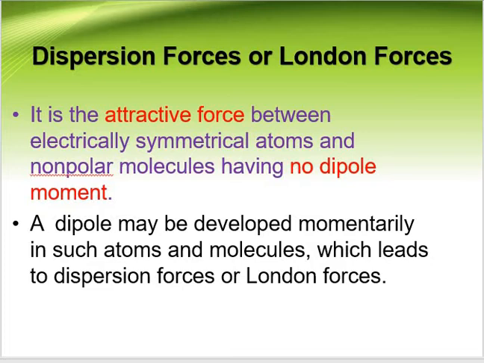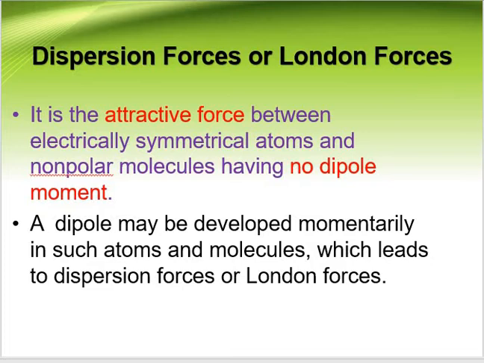It is the weakest intermolecular force that develops due to the interaction between two non-polar molecules. I can say here all atoms and molecules experience London dispersion forces, which result from the motion of electrons.